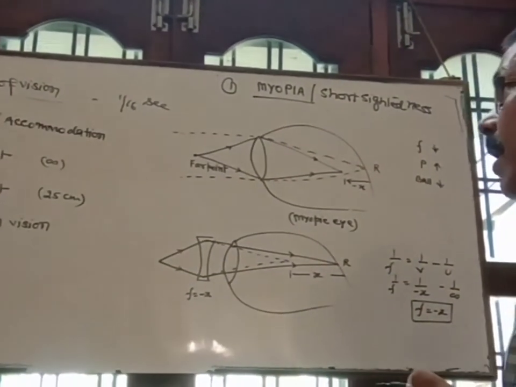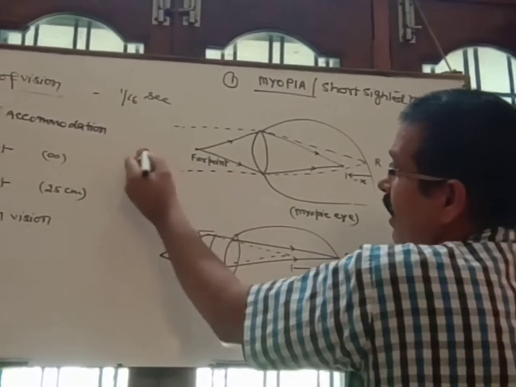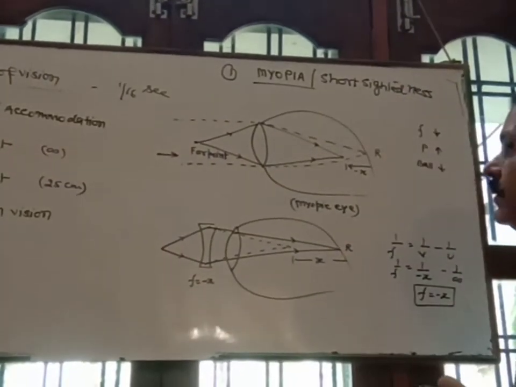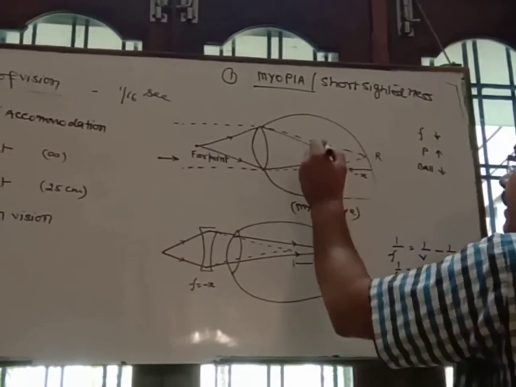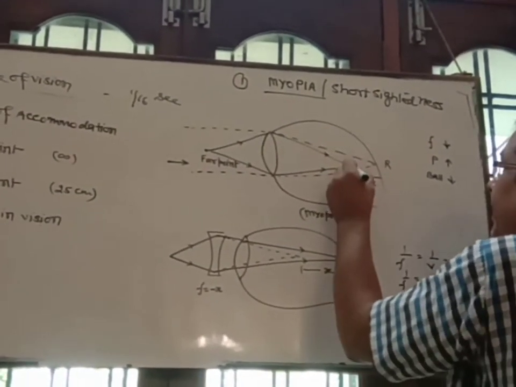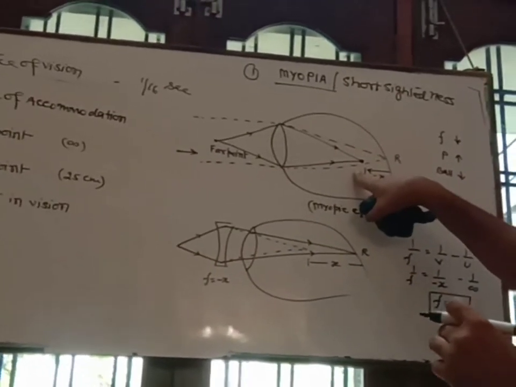Due to this defect, what happens? The far point comes closer to the eye lens. Therefore, the image of the object is formed just in front of the retina. Not on the retina, just in front of the retina.